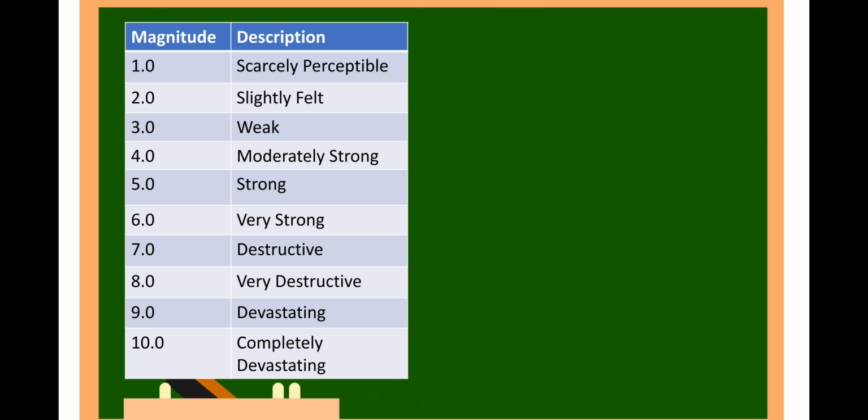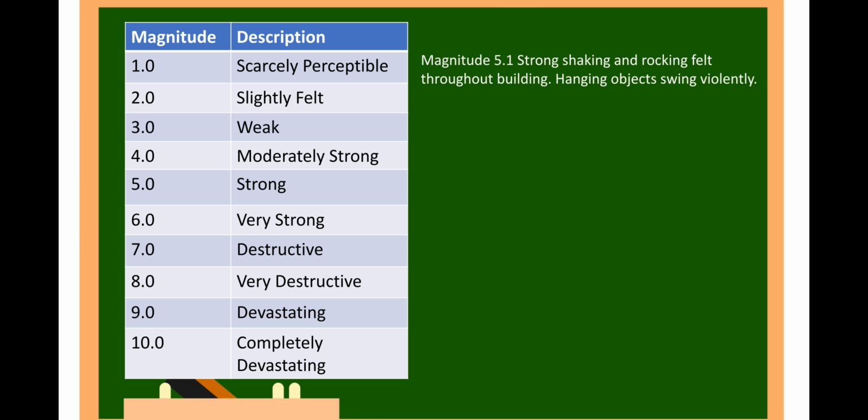So we have here the magnitude and description of an earthquake. Magnitude 1 is scarcely perceptible. Magnitude 2, slightly felt. Magnitude 3 is weak. Magnitude 4 is moderately strong. Magnitude 5 is strong. In the problem that we solved a while ago, that is 5.1, meaning strong shaking and rocking felt throughout the building. Hanging objects swing violently.